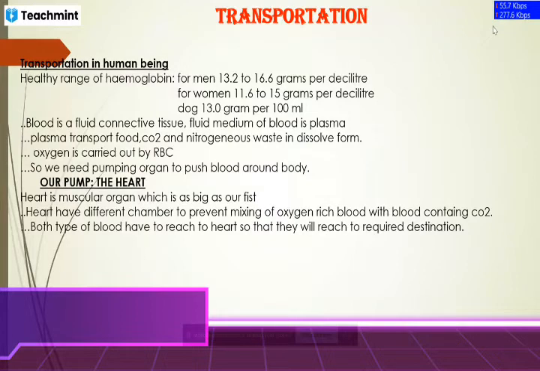Yeah, I will explain in detail in the excretion part. That also means not completely nitrogenous, but there is some part of nitrogenous compound there. There is nitrogenous waste in the form of solid, and here the nitrogenous waste is in dissolved form, because we know where these wastes come from. These wastes simply come from the food material that we intake, and that waste may be in the dissolved form or in the solid form.